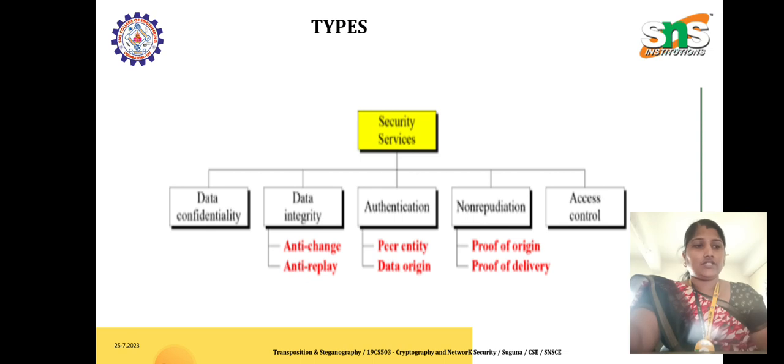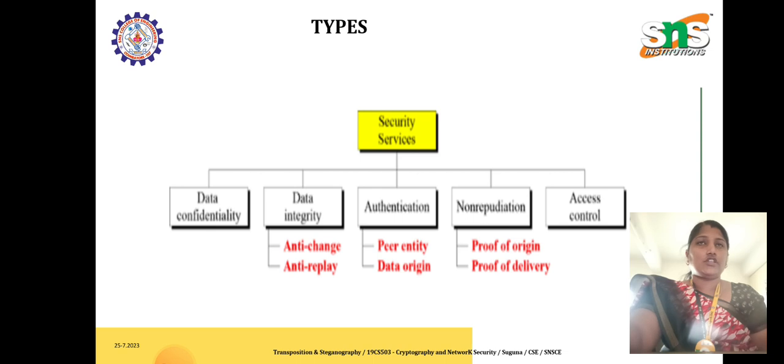And next is authentication. Authentication can be done by peer entity and data origin. Peer entity means we have to check whether the entity to which we are sending the packet is authorized or not. Next we have to check the data origin. Data origin means where the data has been generated, whether the generated IP address is authenticated or not.